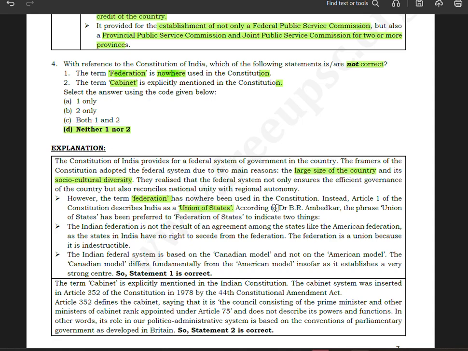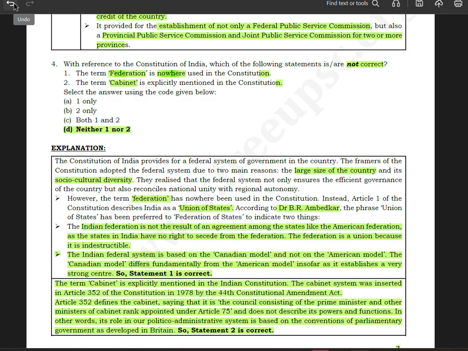According to Dr. B.R. Ambedkar, the phrase Union of States has been preferred to Federation of States to indicate two things. The Indian federalism is not the result of an agreement among the states like the American Federation, as the states in India have no right to secede from the federation.